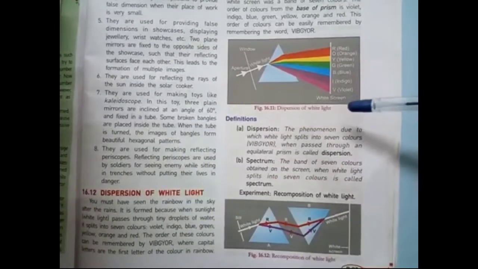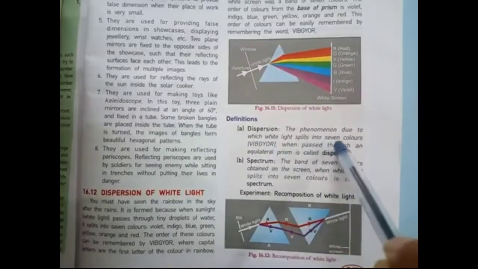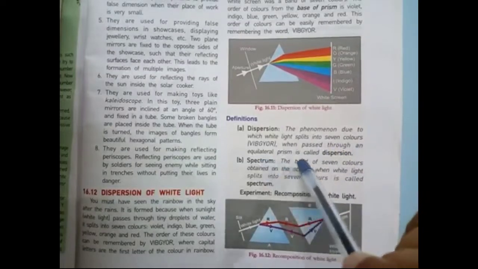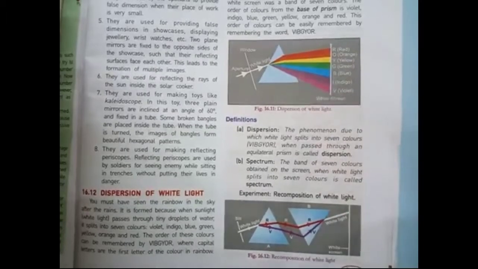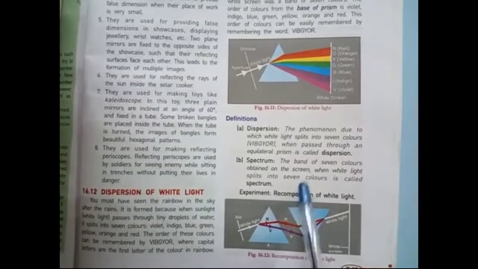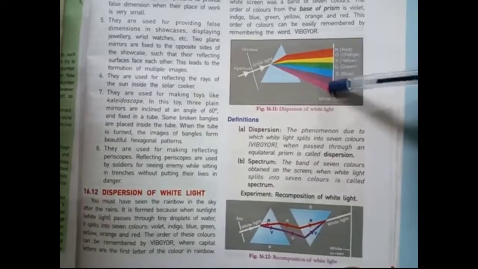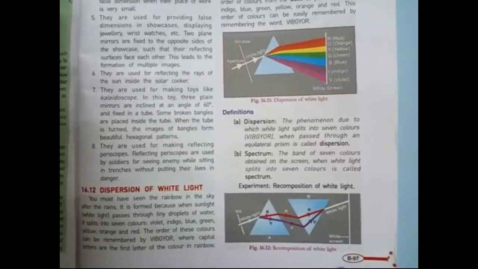Now, definition of dispersion: the phenomenon due to which white light splits into 7 colors when passed through an equilateral prism is called dispersion. Student, mind it, the prism should be equilateral, which means all sides equal. Next part is spectrum. The band of 7 colors obtained on the screen when white light splits into 7 colors is called the spectrum.